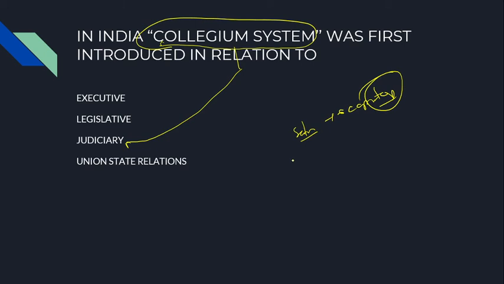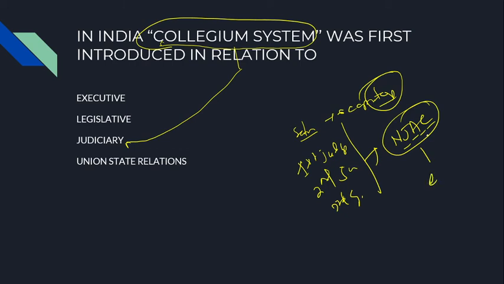I am not going in detail. You may Google it. What is the first Judges case? What is the second Judges case? And what is the third Judges case? How did they fail? Then there is the NJAC concept, National Judicial Appointments Commission. Then again it failed. Then we have the collegium system. The collegium system is regarding the appointment of the judges or the Chief Justice in the judiciary process.